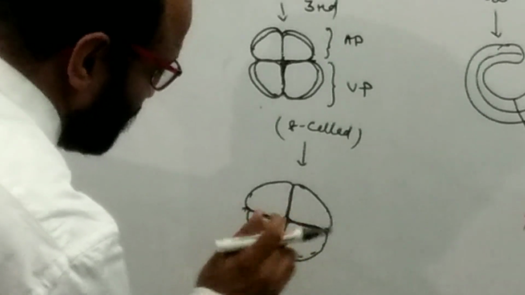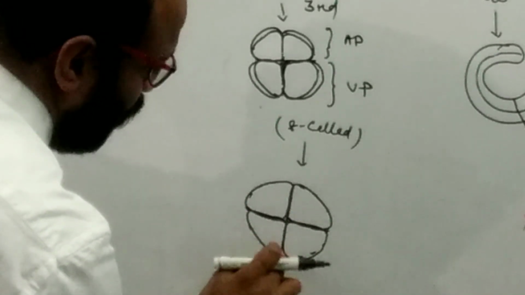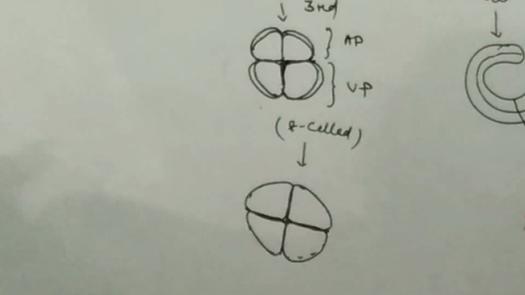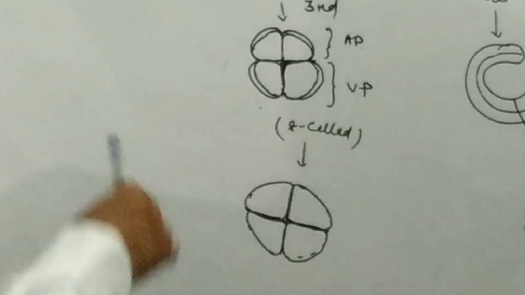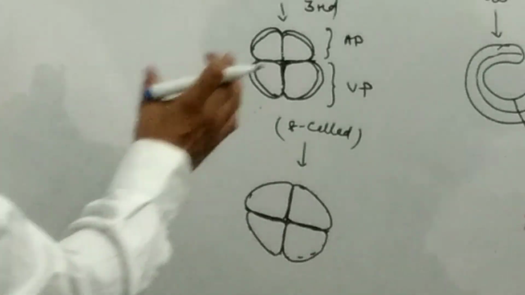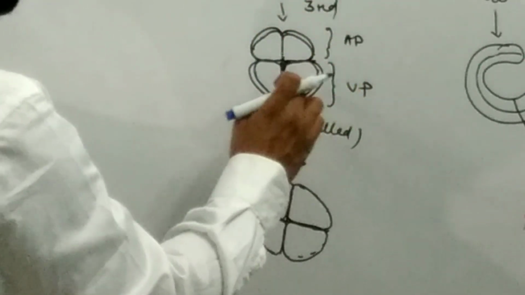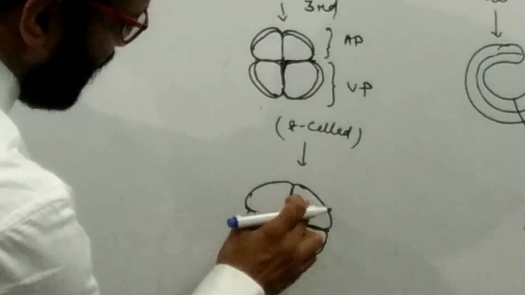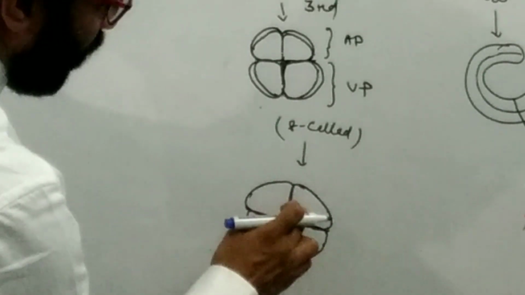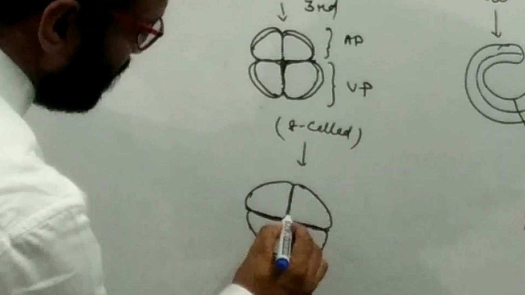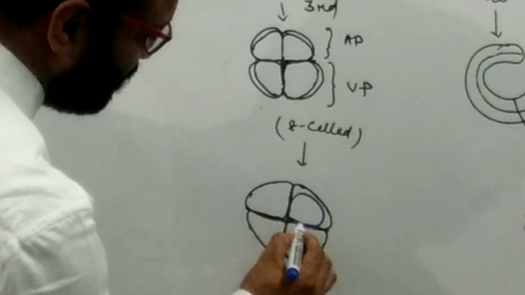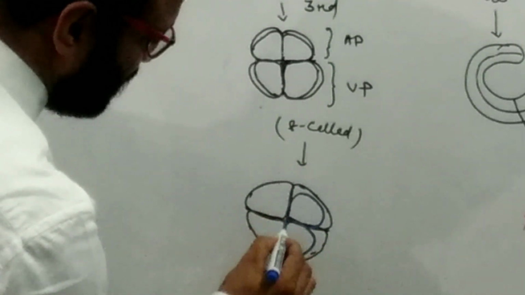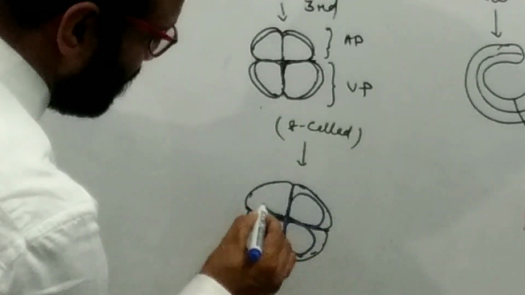The other four blastomeres are present on the top. Suppose that this is a blastomere, and on this blastomere at the upper side there is another blastomere.